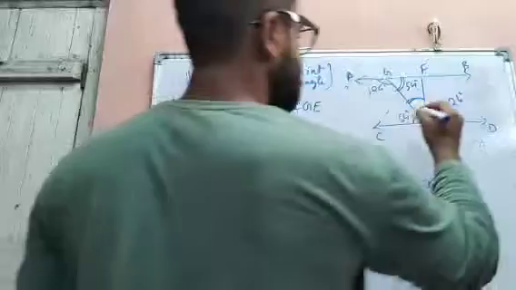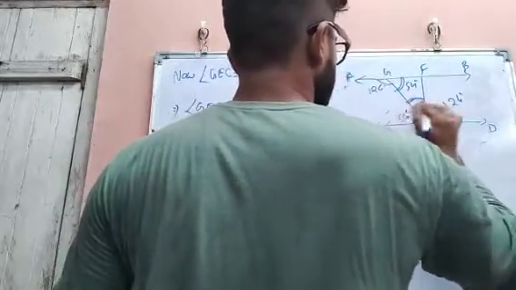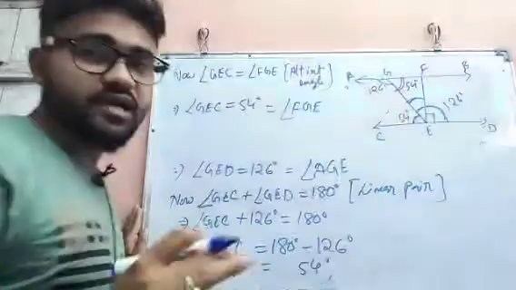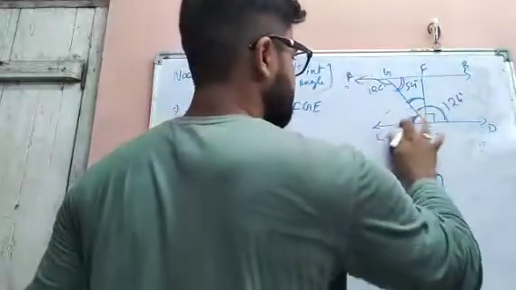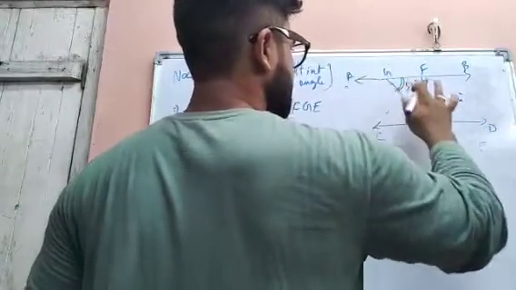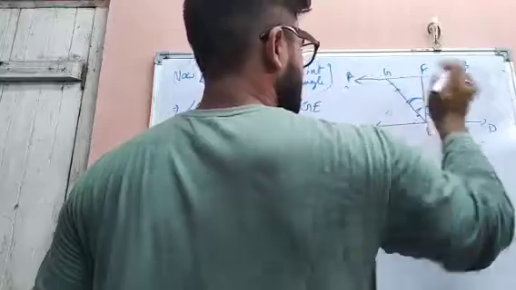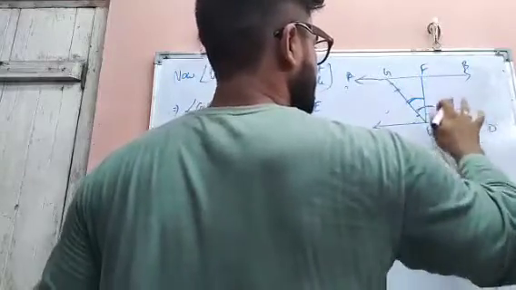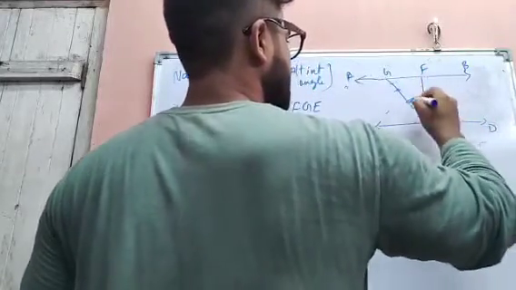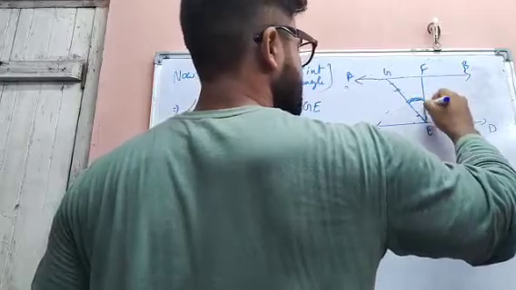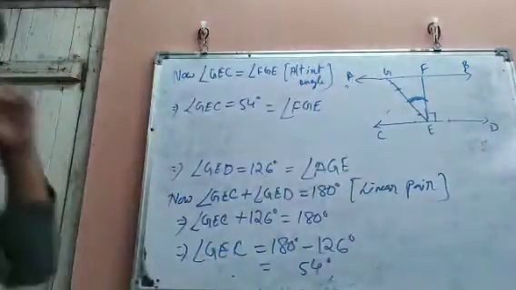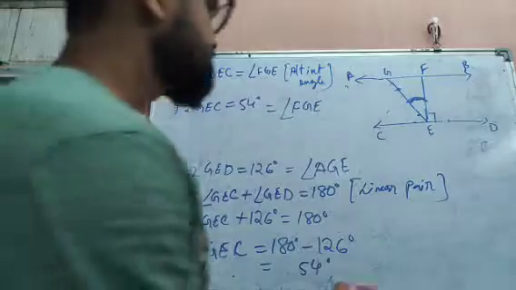So now we are asked to find GEF. That means we are asked to find only this angle, we have found all the other angles. So to get this angle, what we can do?